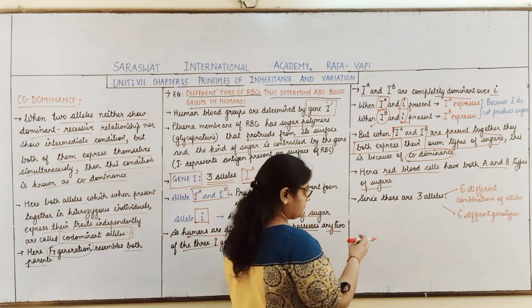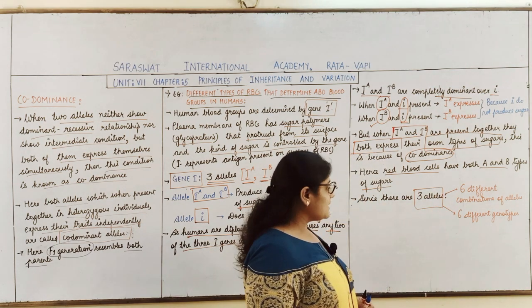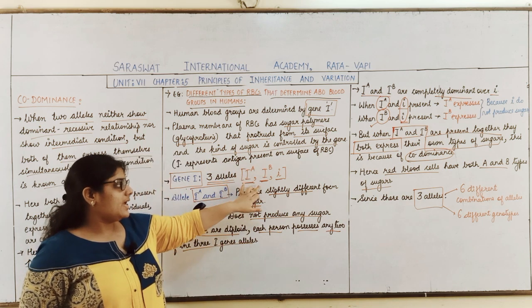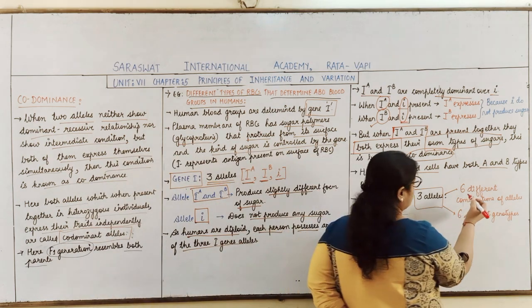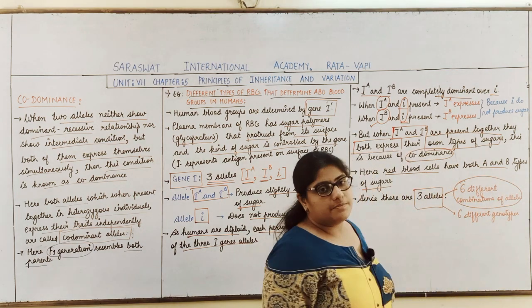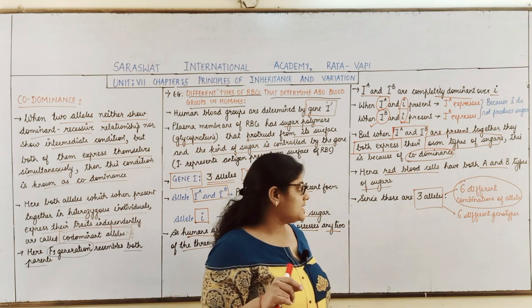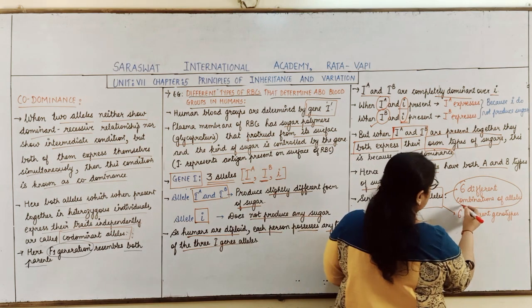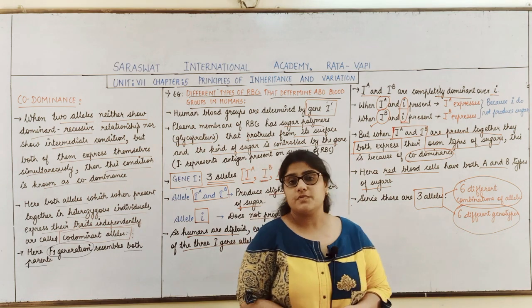Now students, as there are 3 alleles, right? How many alleles are there? 3 alleles. Which are those 3 alleles? Capital IA, capital IB and small i. So how many combinations are possible? 6 combinations, because human beings being diploid, it will contain how many genes of these 3? 2. So 3 into 2, 6 combinations, resulting in the development of 6 different types of genotypes.